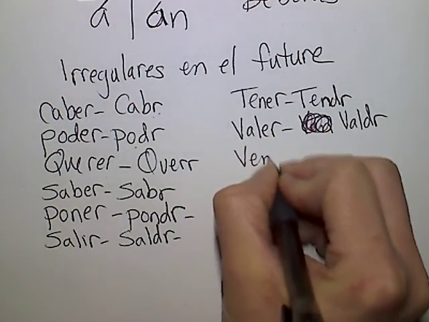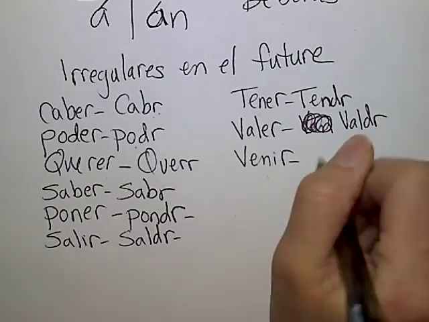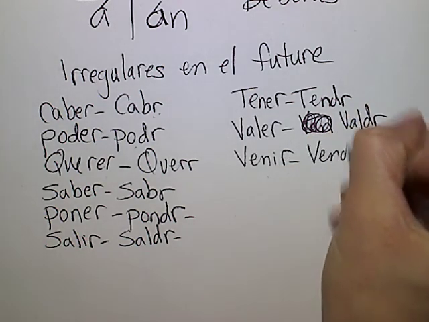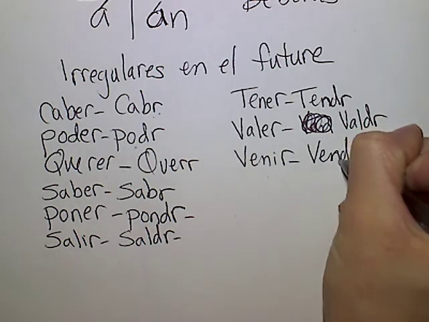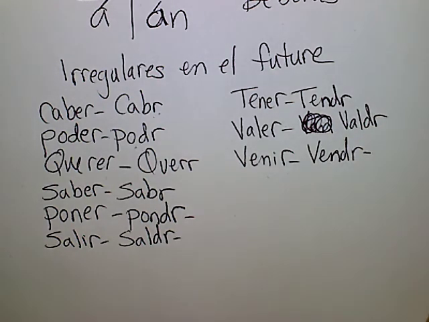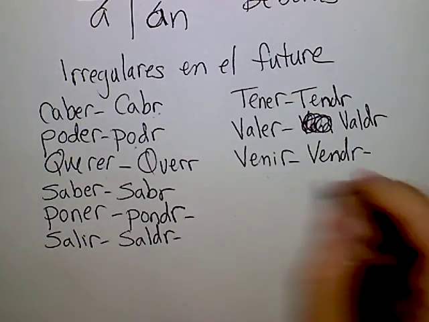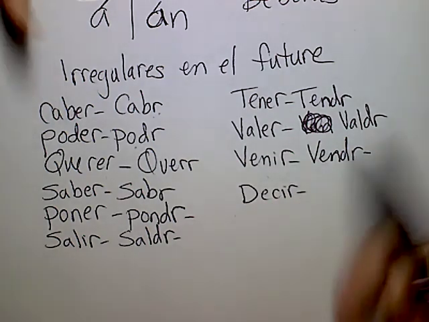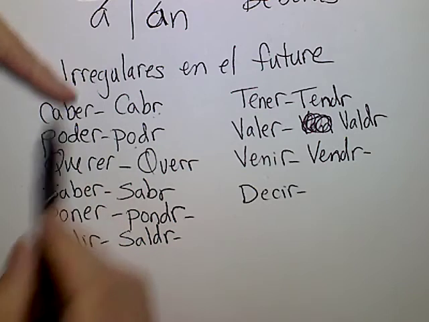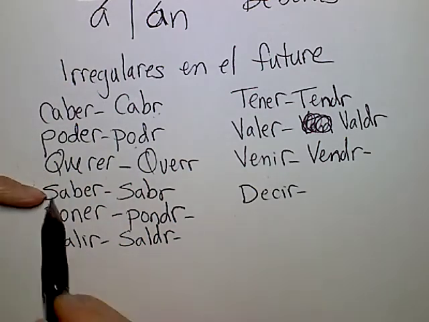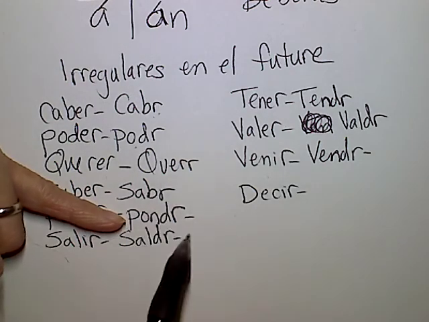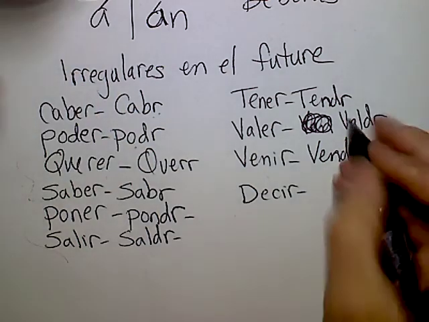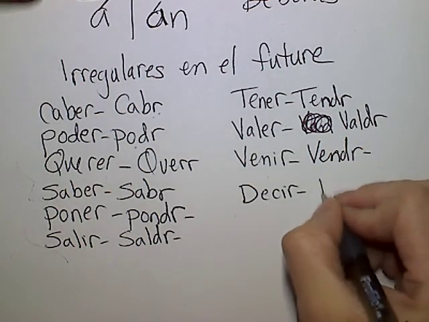Por fin, venir. Venir means to come to or to come from. Vendr. Okay, chiquitos, hay dos más. There's two more. Now, the reason I grouped them like this is because the first ones, they just drop the E. Then the next group adds a D. And now these last two, they're just kind of on their own. They're very strange. Decir becomes dir.